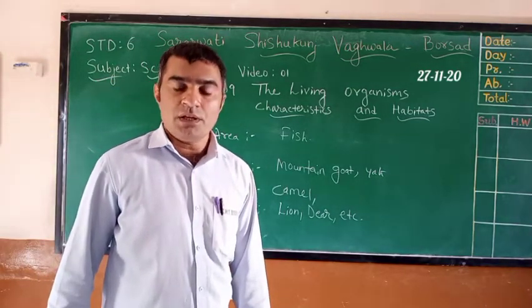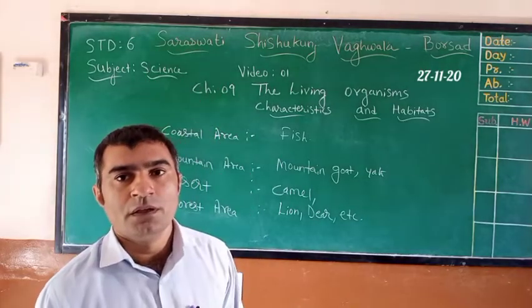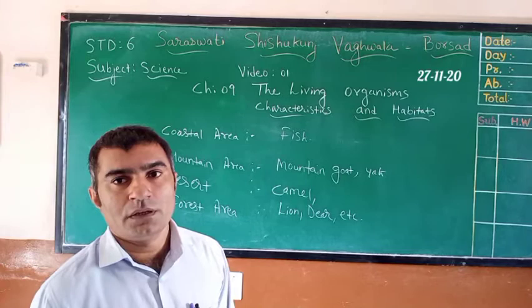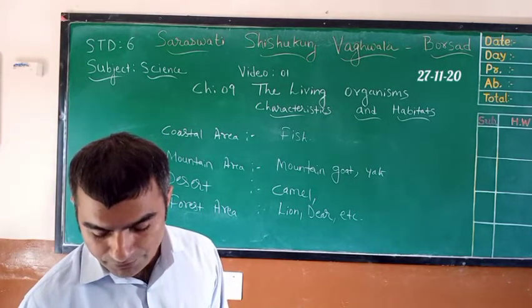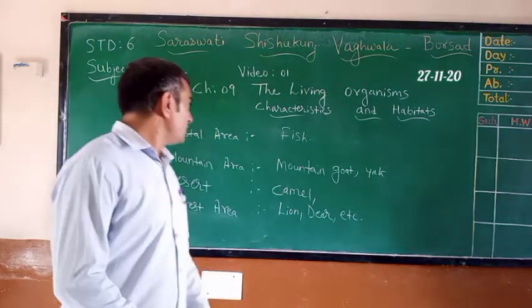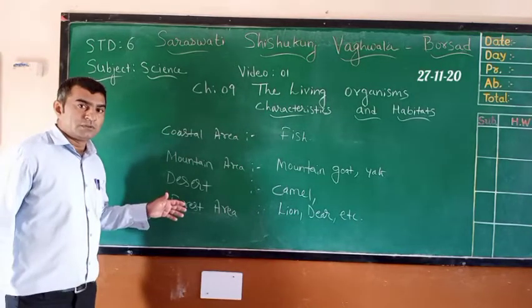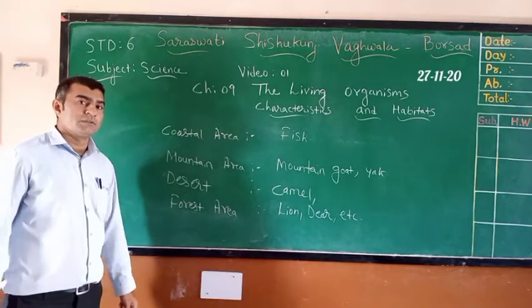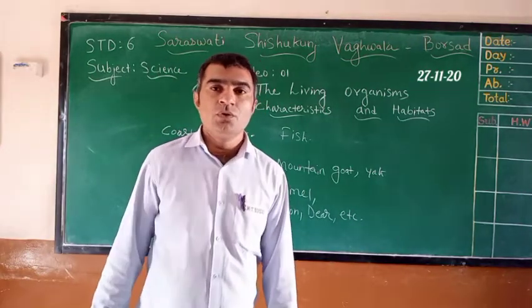Plants are also different, right? So these are the variety of living organisms besides human beings.